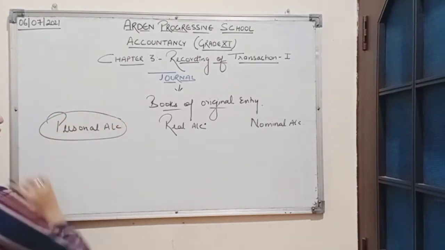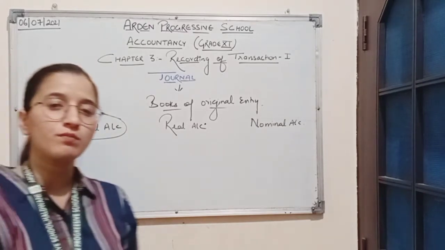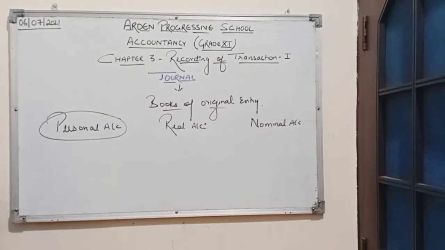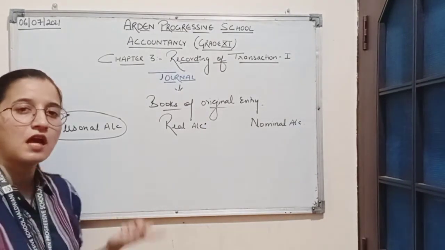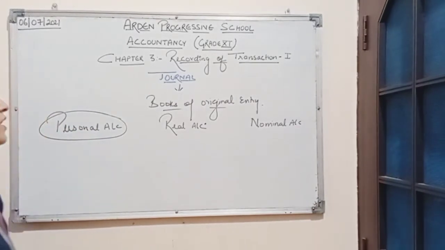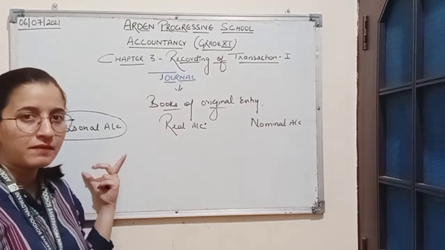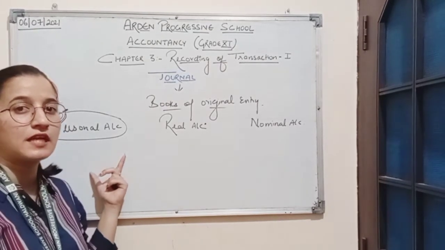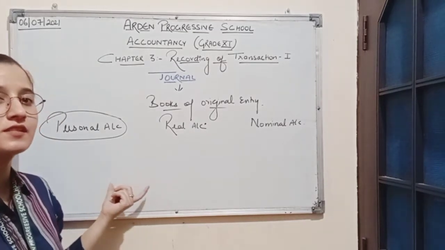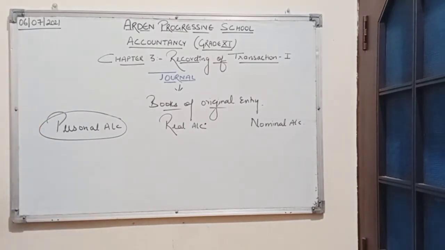Personal accounts are those accounts which are related to a particular person or an institution or firm. For example, Ram account, Sham account, ABC Limited, Delhi University, etc. These all come in the category of personal account. One thing should be kept in mind that bank account is also considered as personal account, capital account and drawing account. All these categories come under personal account.